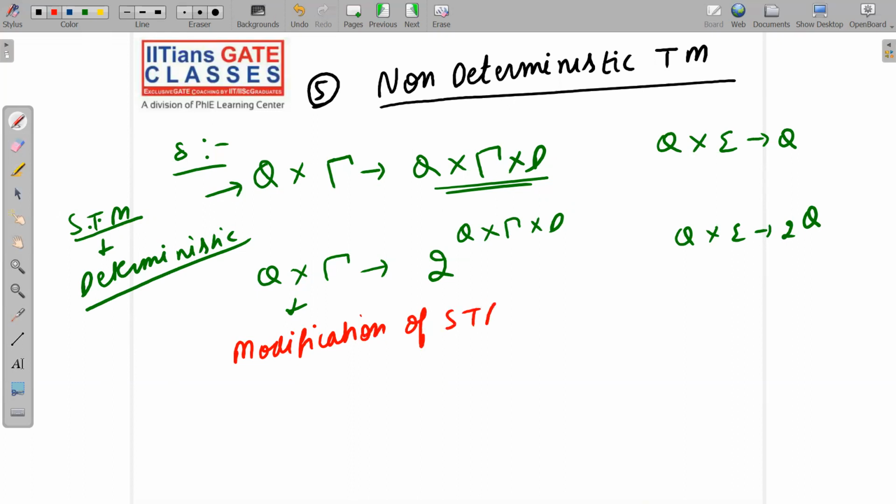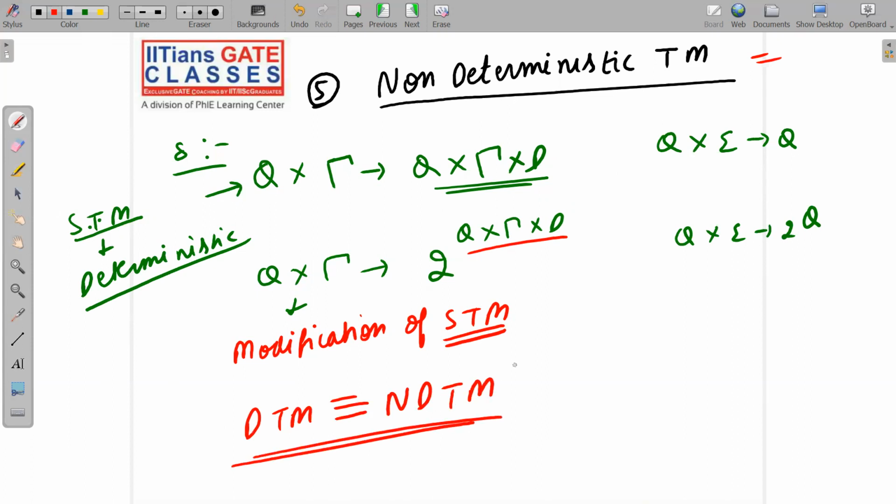I'm not going into proof obviously, because this is a basic course, so I will directly say that deterministic Turing machine and non-deterministic Turing machine both have same power.